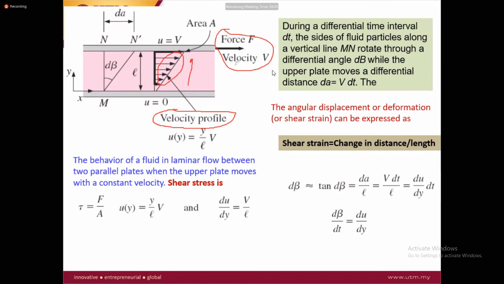If this fluid is, for example, water, a low viscosity, it can easily move and you need only a minimum or small force. This force per unit area we call the shear stress. If the fluid has higher viscosity, it has the higher shear stress. Shear stress is the force per unit area applied to move a fluid. Lower force means lower shear stress and lower viscosity; higher shear stress means higher force and higher viscosity.